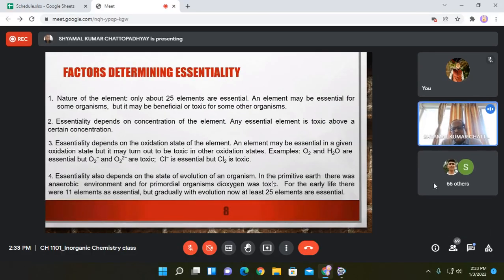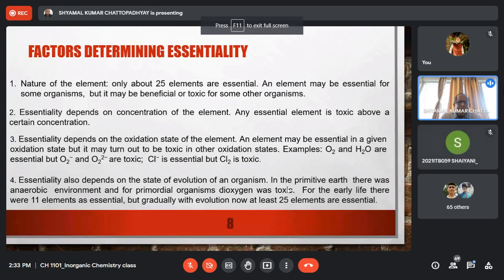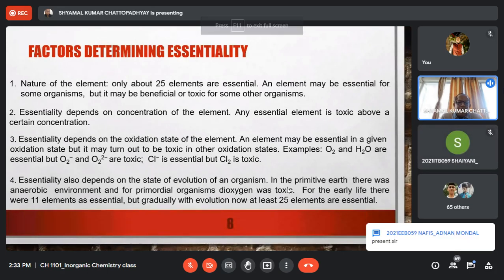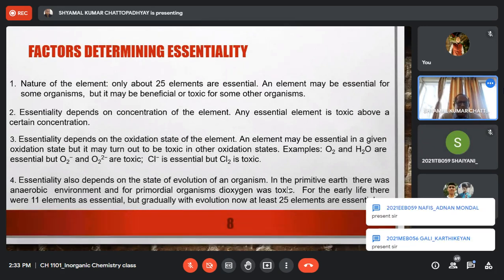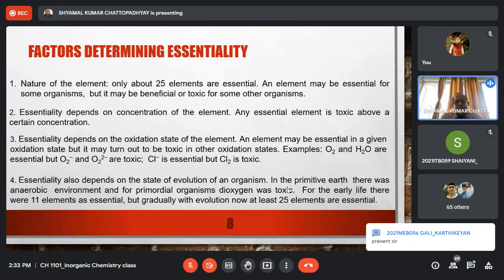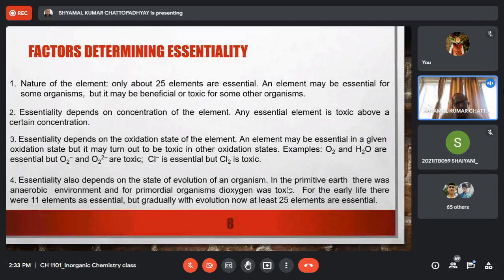And finally, essentiality also depends on the state of evolution of the organism. I have told you that for the very early organisms, oxygen was toxic, but now we cannot live without oxygen. Similarly, for very early organisms, tungsten was one of the essential elements, but for modern living systems, molybdenum is an essential element. So essentiality also depends on the state of evolution. Maybe today we have 25 elements which are essential. Maybe after several hundred years, some more elements may be considered as essential.